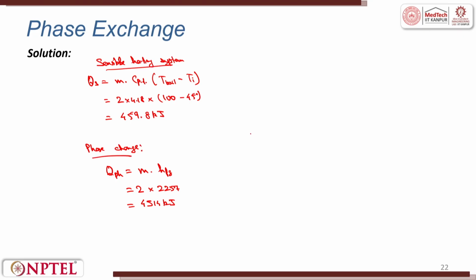Next, when we talk about the superheating system, Q for superheating, QSH, is equal to M times CPS into TF minus T boil.